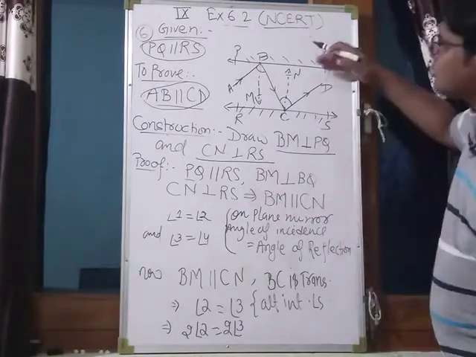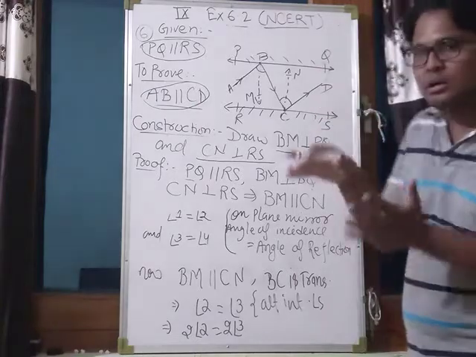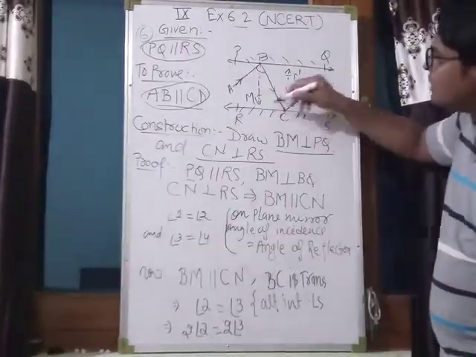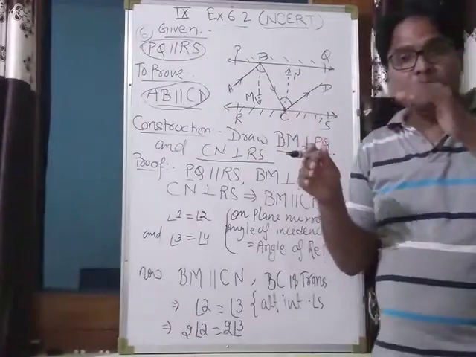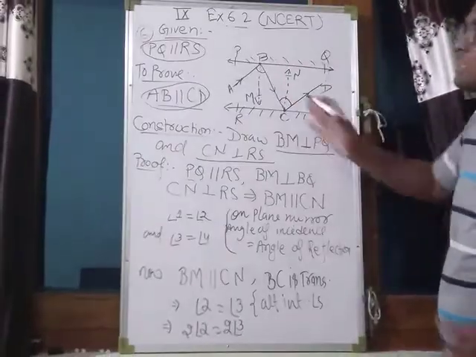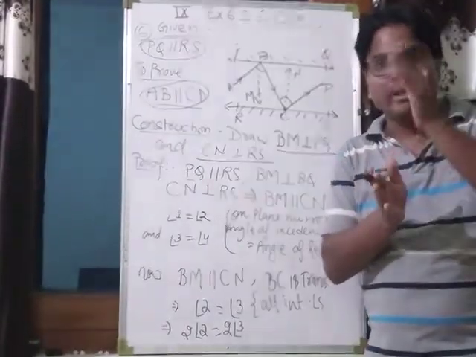Because these two lines PQ and RS are parallel to each other, and BM and CN are perpendicular to both, these two lines are also parallel to each other. Why?